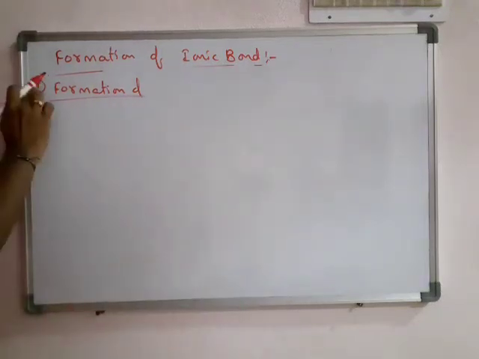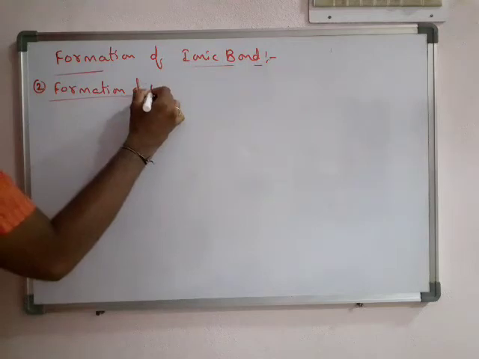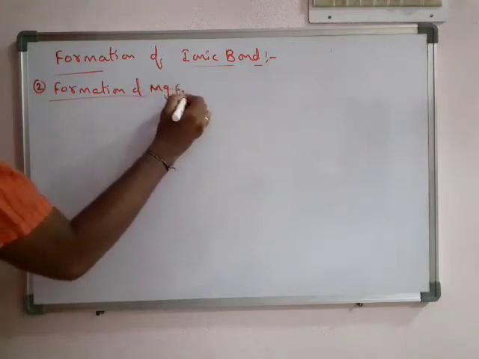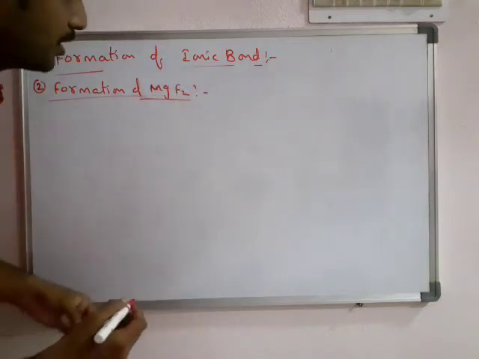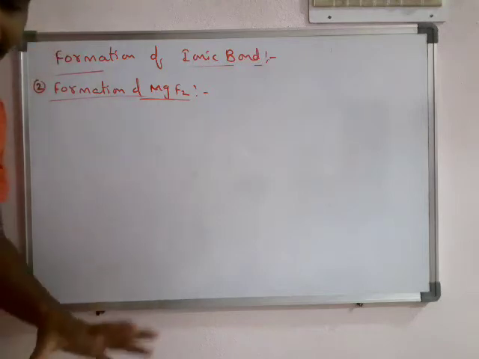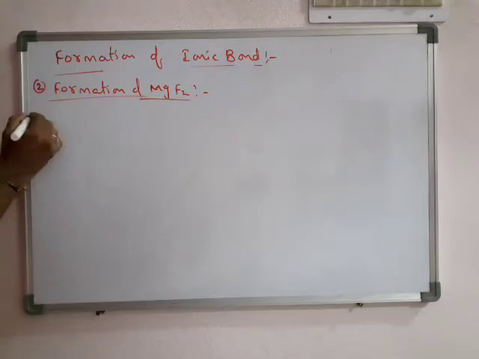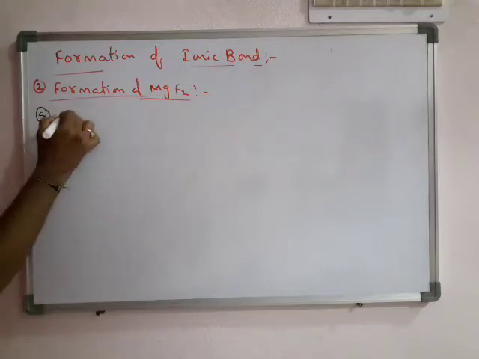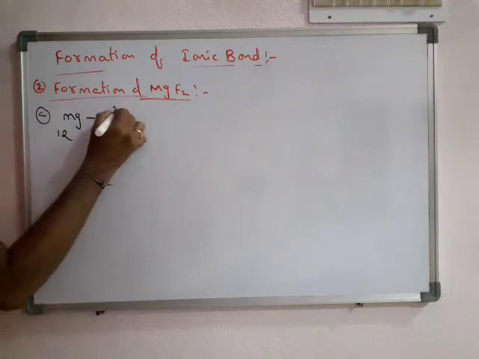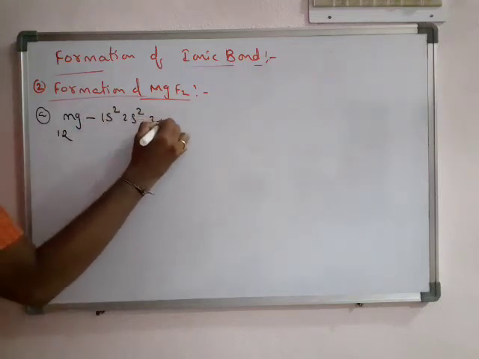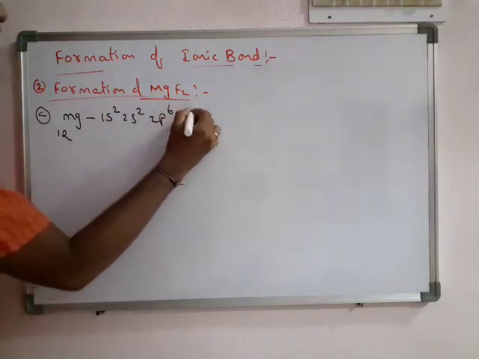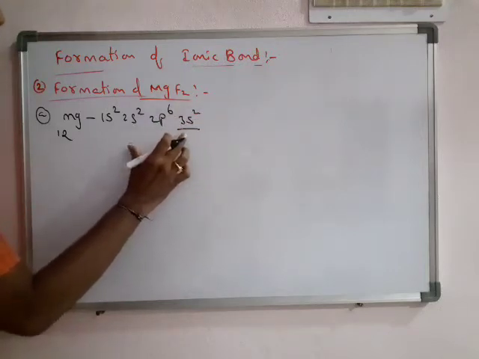Okay, see the second one. The formation of MgF2, magnesium fluoride. So now we see the different steps in the formation of MgF2. So what is Mg? That is 12. What is its configuration now? 1s2, 2s2, 2p6, 3s2. So valency shell is the third one.